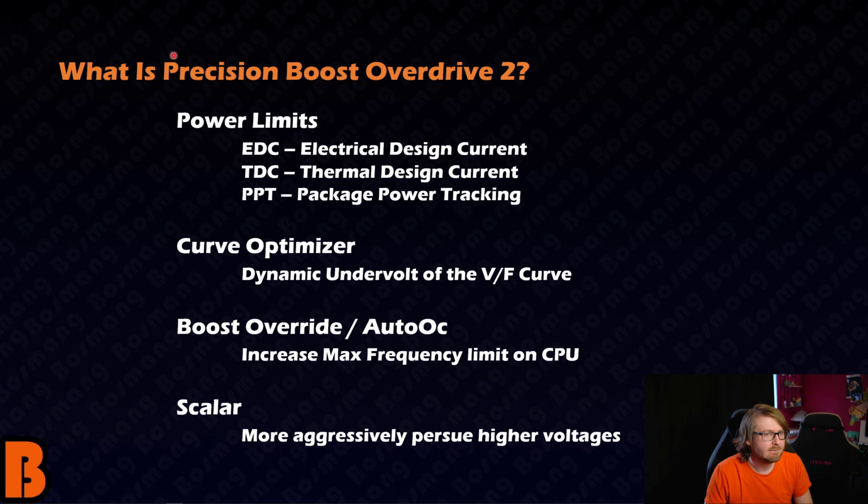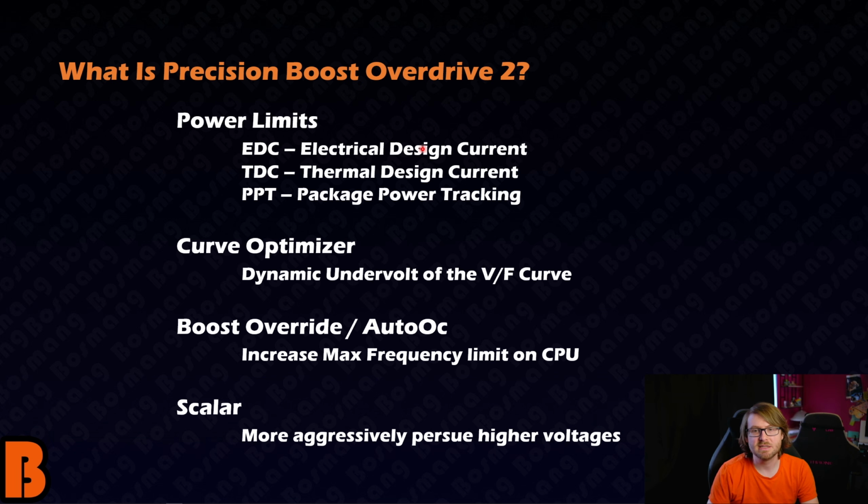Okay, next. All right, so what is Precision Boost Overdrive 2? It's AMD allowing you to customize the boost algorithm for your CPU. Each CPU will have different limits that it can hit, right? Some will want more or less power. Some will be able to boost higher. Some will be able to run at lower voltages, etc. So there's four main parts here: the power limits, the curve optimizer, the boost override or auto OC, and the scaler.